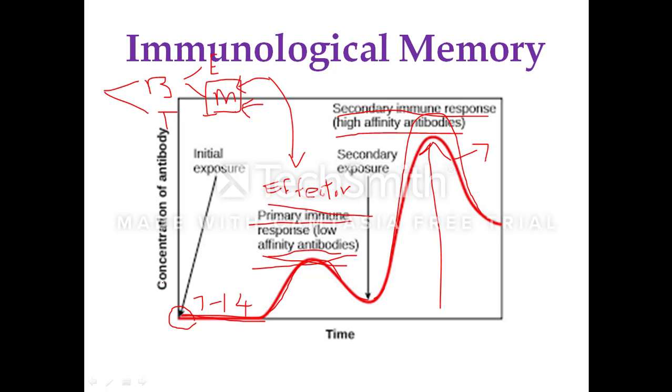It will not take as long to establish as in the primary immune response. So immunological memory is very important to activate the immune reaction and to maintain long lasting resistance or immunity in the host organism against infection.